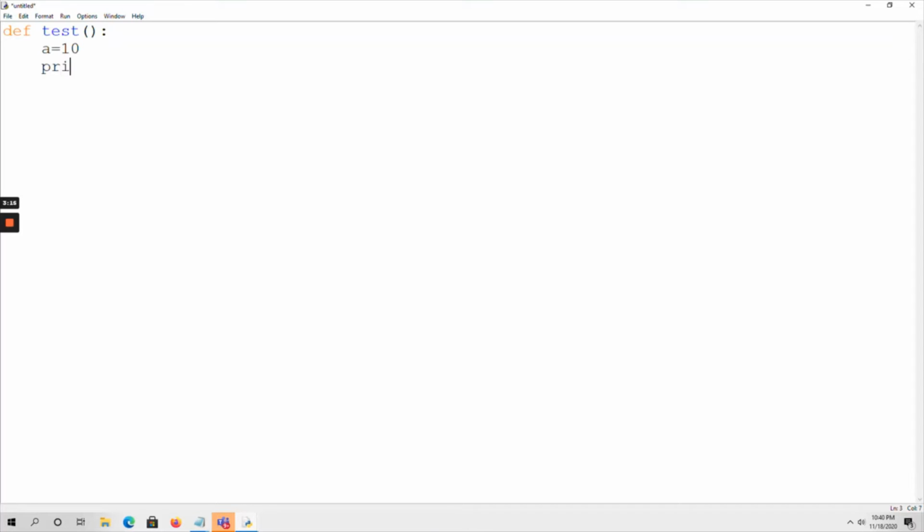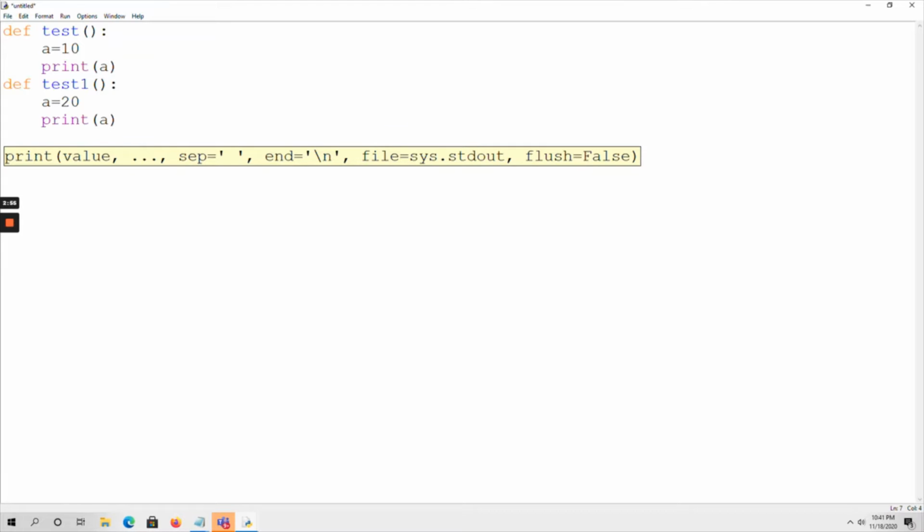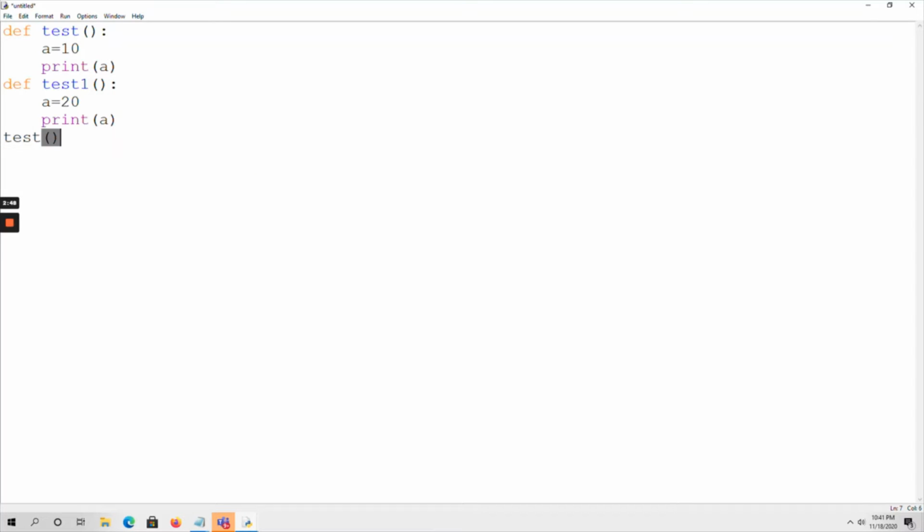Print of a. Next, another function, def test1. a equal to 20. Print of a. Now I am going to provide the function calls: test, and next one is test1. So this is my program.